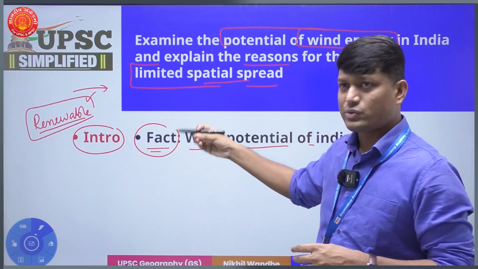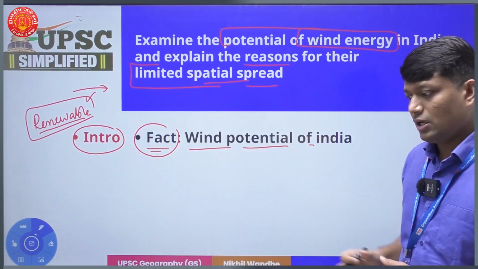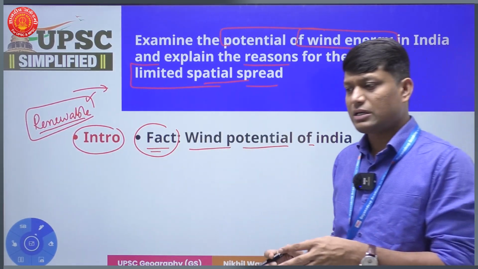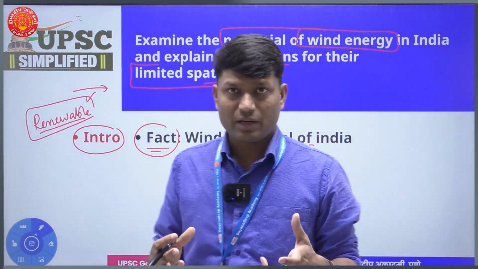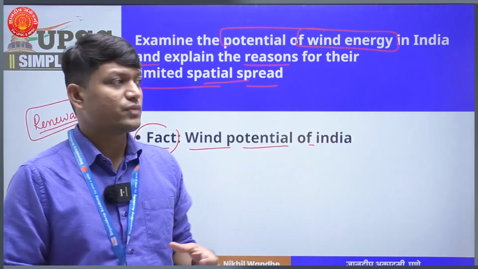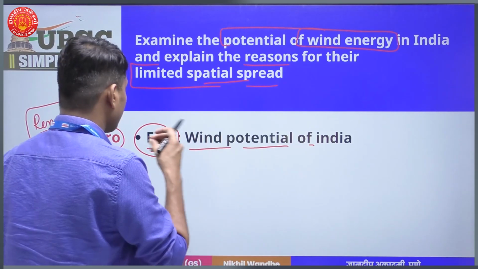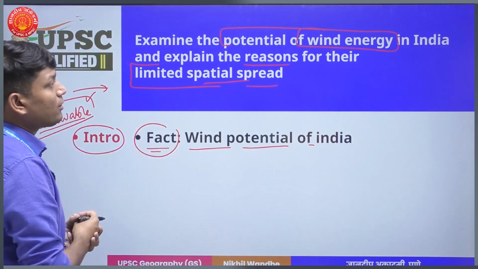Say India has so and so much of wind potential spread across these many states or these areas, right? That kind of introduction is very valid in this particular part. That will be very spot on, right?